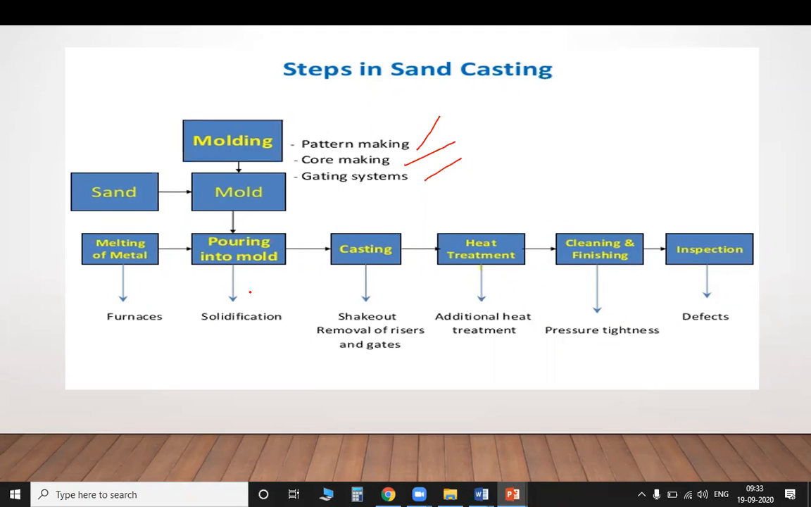Pouring into the mold, which explains solidification. Next, casting. After completion of solidification, casting, shake out, and removal of risers and gates.